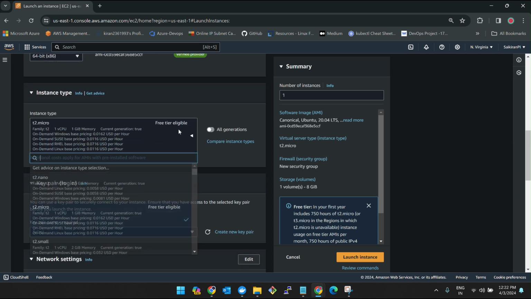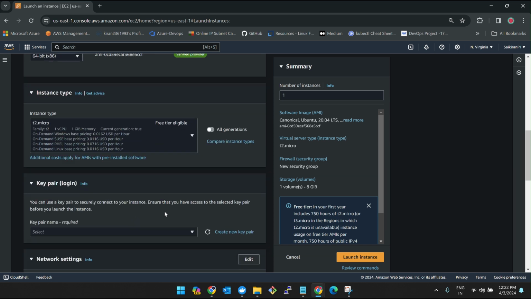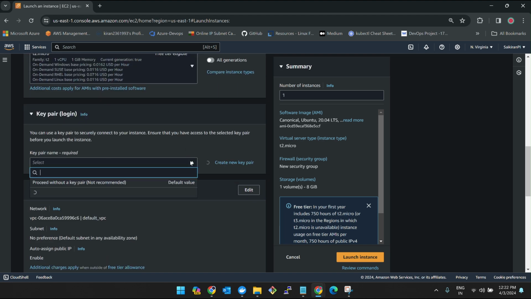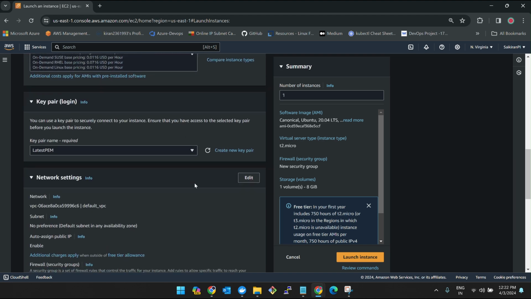For instance type, we have a huge number of instance types. For testing, T2 micro is more than enough for me. But if you want to keep it as medium or large, based on the data you are putting inside, it's totally your wish, guys. But for me, T2 micro is more than enough. I have already created a key pair, so I'll select the latest one.